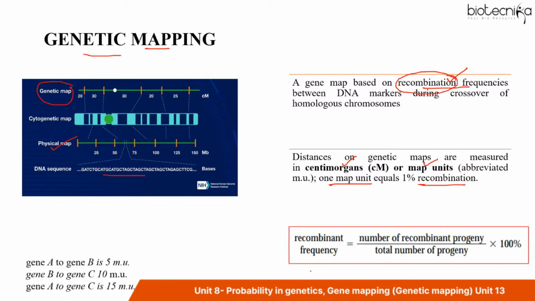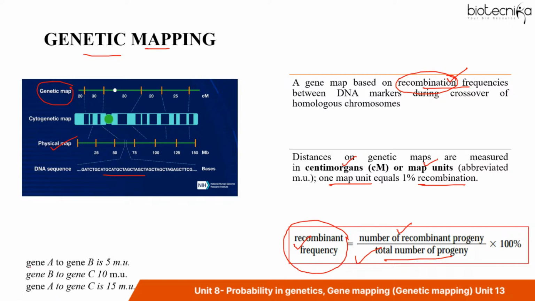There is a formula to calculate the recombination frequency: the number of recombinant progeny divided by the total number of progeny, times 100%. Crossing over occurs between the non-sister chromatids of homologous chromosomes, during prophase of meiosis 1. Whichever strands participate in the crossing over lead to recombinant gametes. The formula to calculate the recombination frequency is mentioned over here.